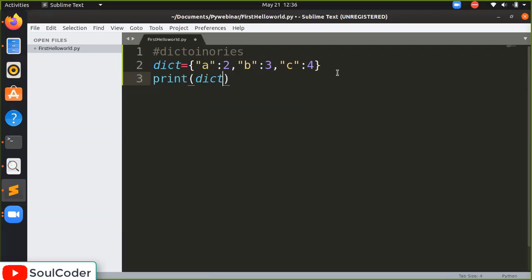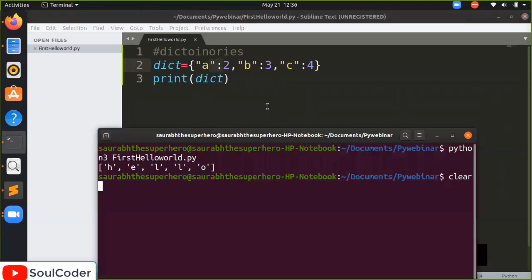So what is dict? The dict is our dictionary. A contains value 2, B contains value 3, and C contains 4, and the dictionary is the collection of all these variables and their assignments. So we will try to print it out.